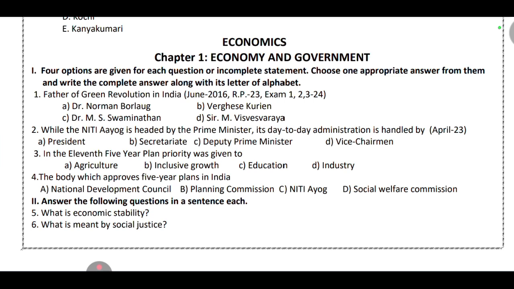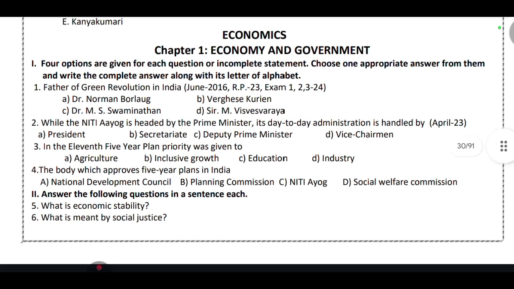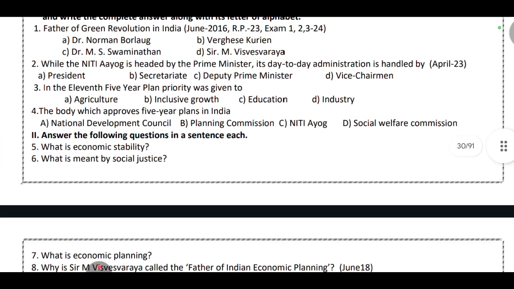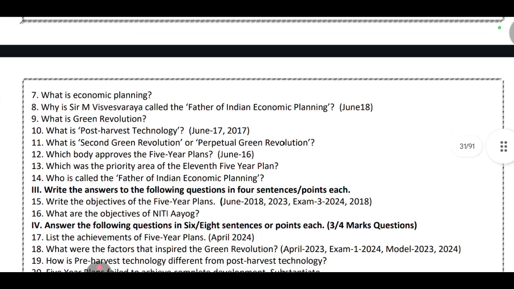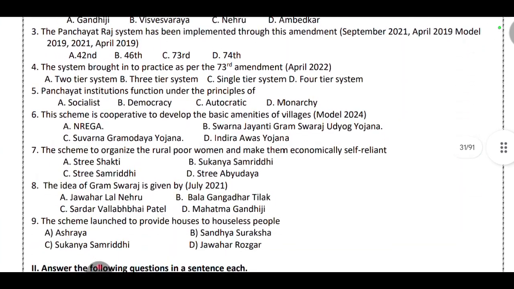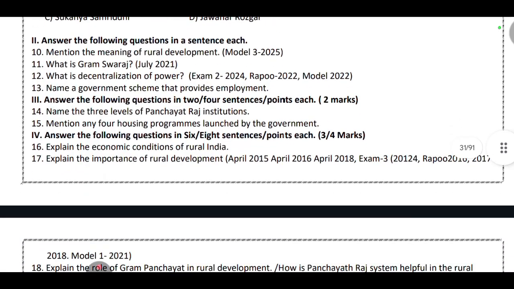So this is the economics, and this is the first chapter. These are the questions, and don't worry, you will be getting all the answers at the end of the video. So these are the important questions for economics. Chapter 1, and this is chapter 2, rural development. These are the important questions. MCQ is 1 mark questions, 2 marks questions, 3 and 4 marks questions.